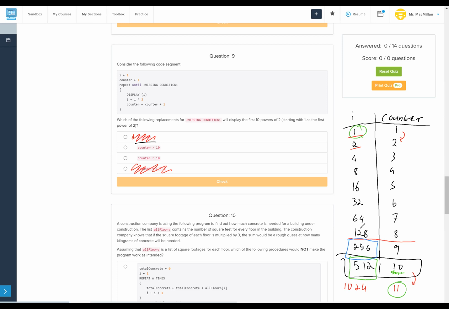That is correct. We want to loop until counter is greater than 10. So when counter hits 11, then we'll actually have printed 512 and we can exit. So keeping track of sequencing is important, and I did not do it very well that time, so I apologize.